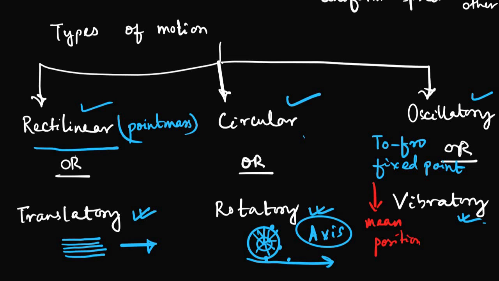Okay, so what is the big deal about point mass? Well, before going into that, I would like to say, in each of these motions, may it be rectilinear or circular or rotatory or translatory or oscillatory or vibratory, it may be uniform motion or non-uniform, which we will discuss further as we advance in our classes.